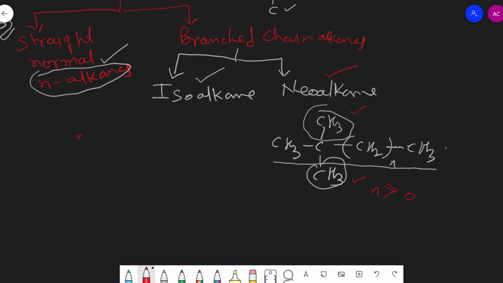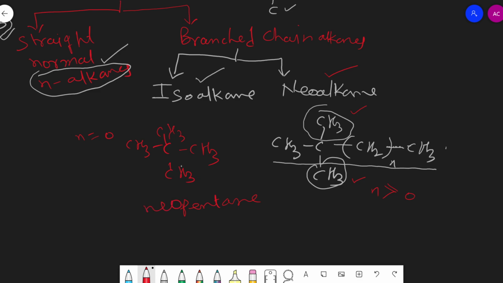If n is equal to 0, we get the formula CH3, C, CH3, CH3, CH3. Here a total of 5 carbons are there, so we can write the root word pent. All single bonds are there, so pentane, ane ending. And as there are two methyl branchings on the second carbon, we can use the prefix neo.